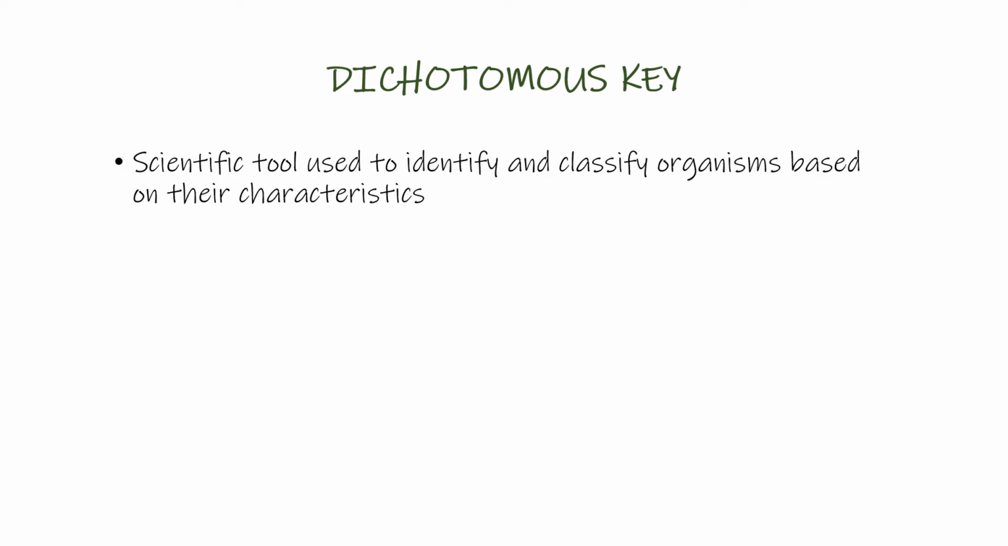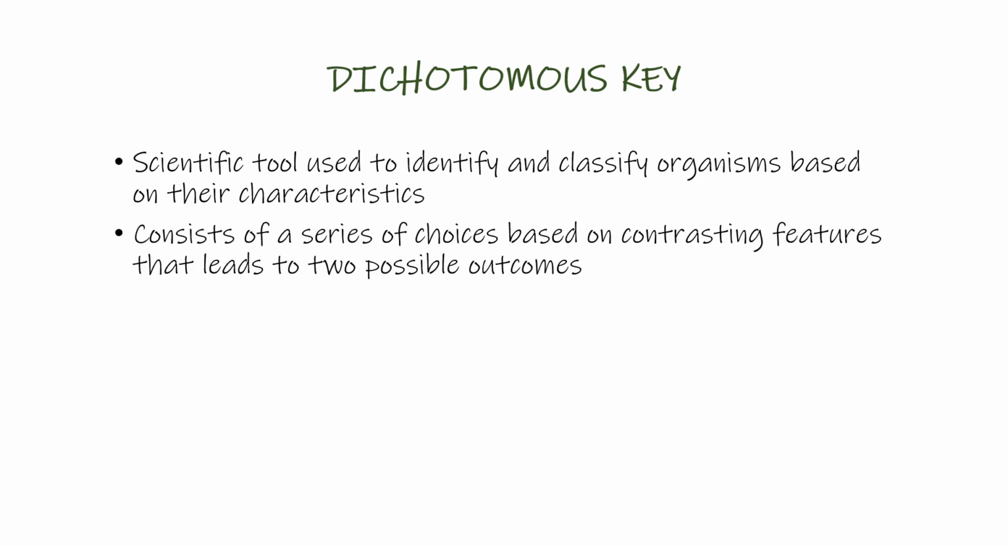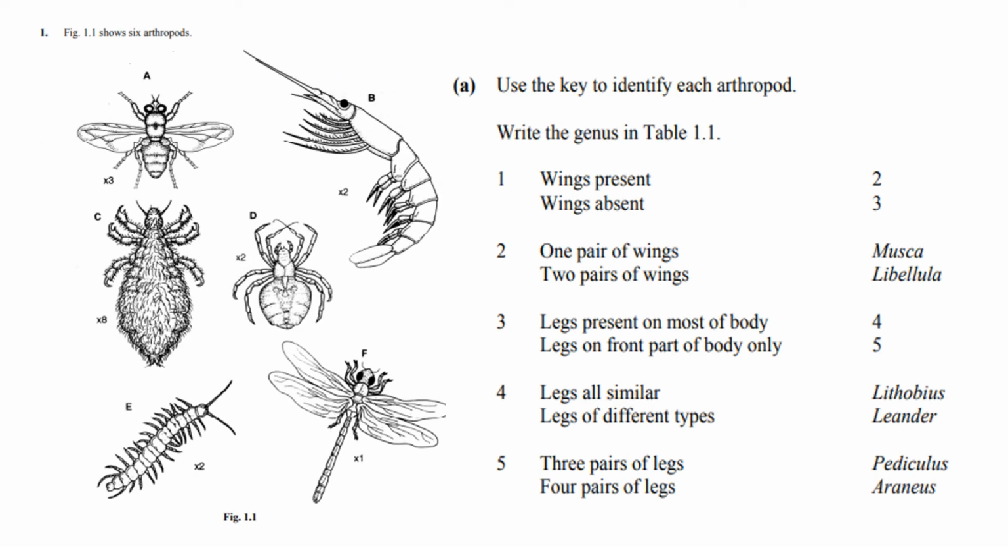So let's look at how a dichotomous key can help us classify living organisms. A dichotomous key is a scientific tool used to identify and classify organisms based on their characteristics. It consists of a series of choices based on contrasting features that leads to two possible outcomes at each step. So let's use this dichotomous key to identify these arthropods.